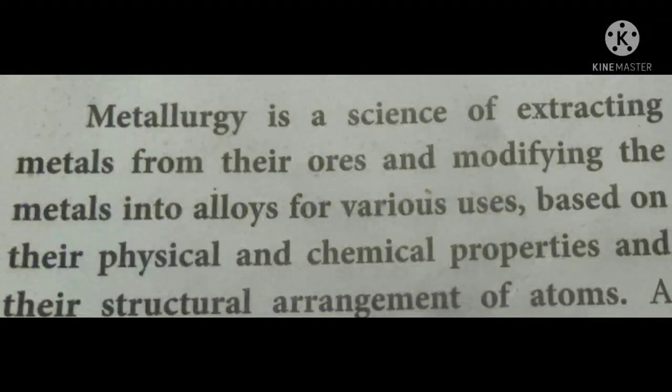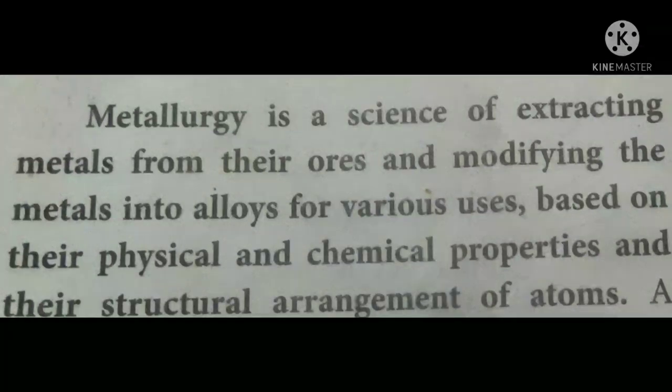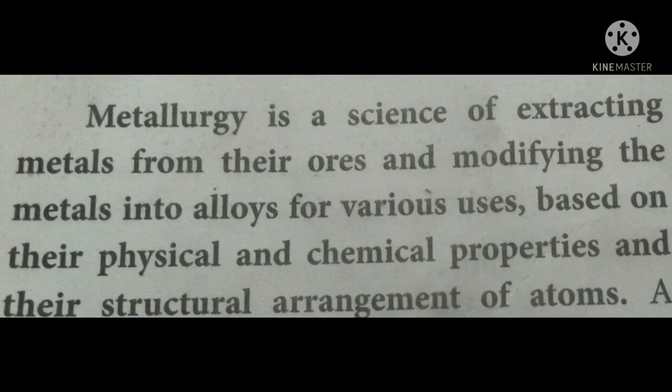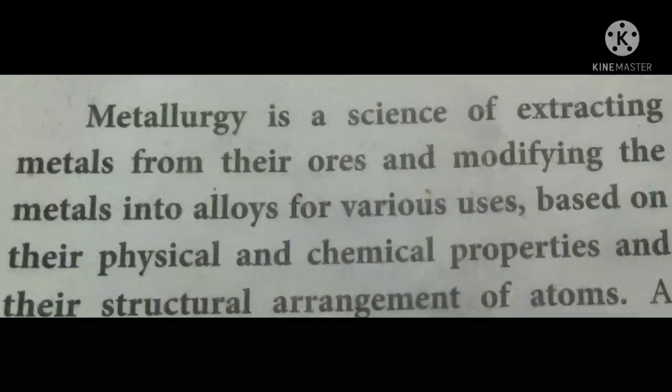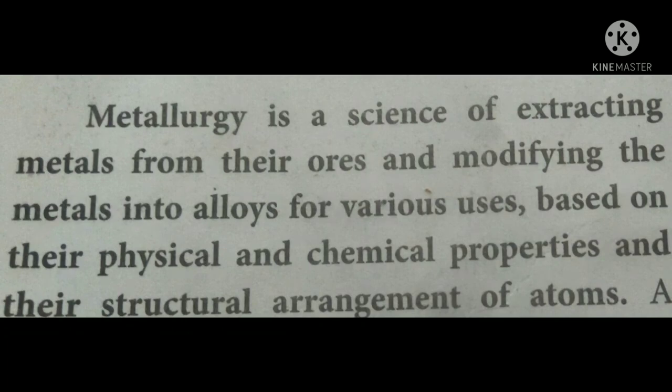So here in the definition, we see extracting the metal from the ores. Ores are found on where? The earth crust. Ores are found on the earth crust. It is the mineral, isn't it? Ore is the mineral. Minerals give wealth to our country. So ore is the mineral found under the earth crust from where metal can be extracted. After extracting, what will they do with this metal? They will modify the metals into alloys.